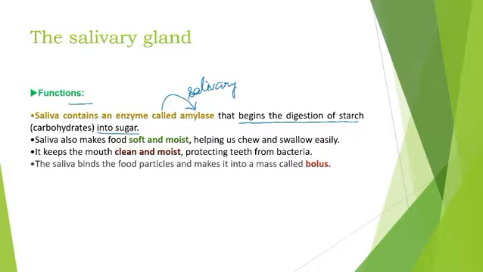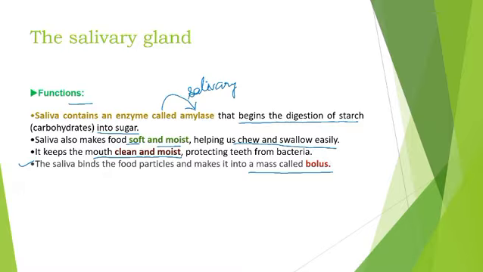Second, saliva makes our food soft and moist. It helps us to chew and swallow food easily. Got it? And it keeps the mouth clean and moist, protecting from any bacteria and disease. And it protects our teeth also. Got it? And the last, the saliva binds the food particles and makes them into a mass-like substance called bolus. What do you mean by bolus?